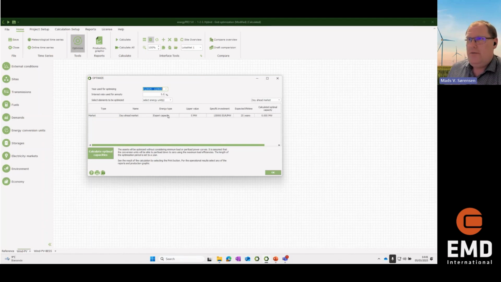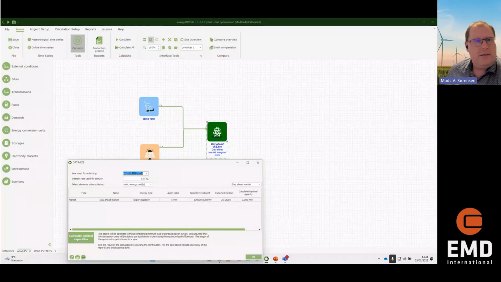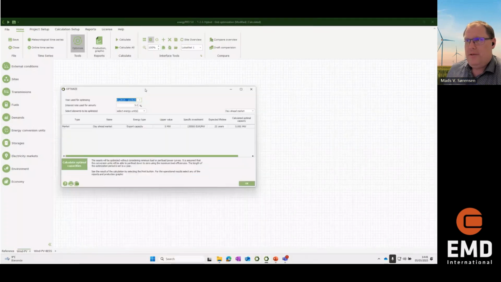It's very simple. You select the period, you select what interest rate you want to use for this calculation. You select what unit to optimize, and in this case, I'm actually optimizing this day-ahead market, and that is our grid connection. So I put in say, okay, it should not be bigger than 5 megawatt.